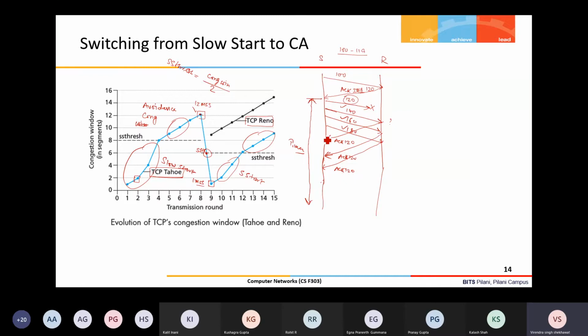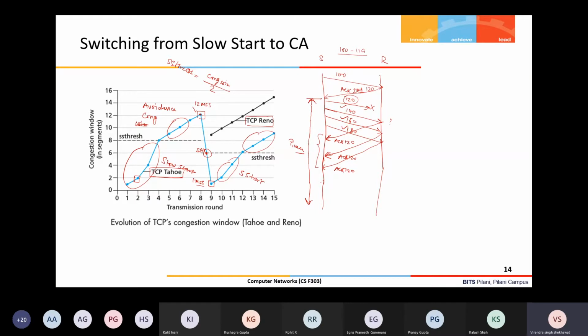So the improvisation done by the researchers is that if you receive 3 duplicate ACKs, that is good enough to assume that the packet corresponding to them might have been lost.